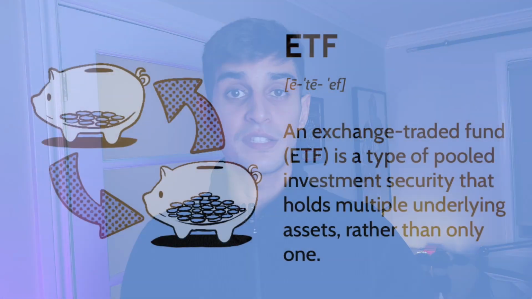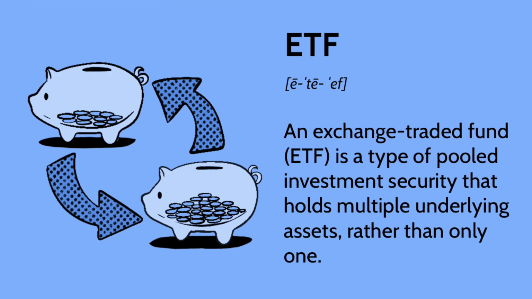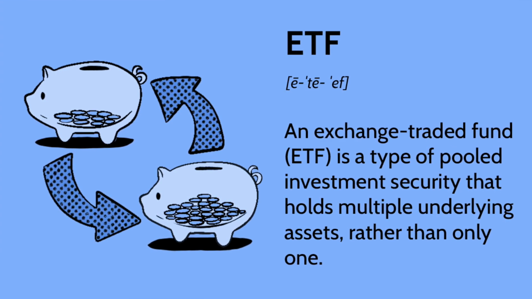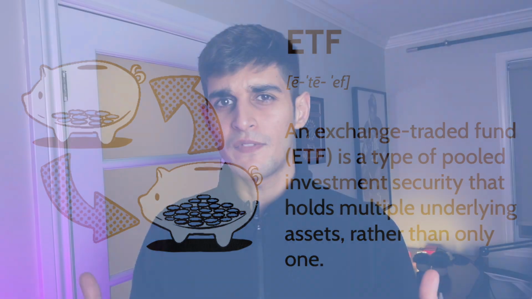So an ETF, guys, stands for Exchange Traded Funds. Now, an ETF essentially is an investment vehicle that allows you to own multiple different companies through this one investment. So what are the advantages of this? Well, if you're somebody that doesn't want to spend any time figuring out what is a good individual stock, for example, is TD a better buy than CIBC or RBC? Is Shopify better than X company?